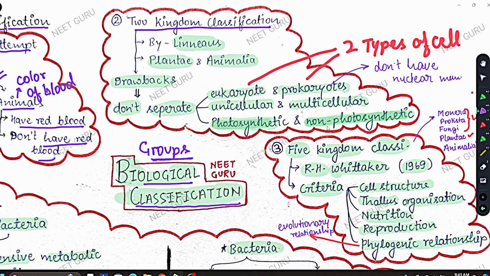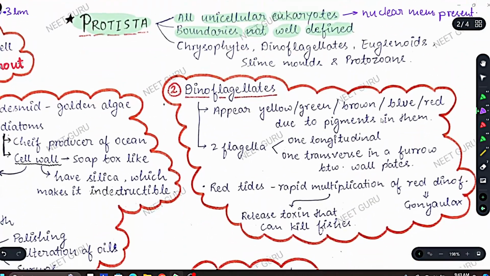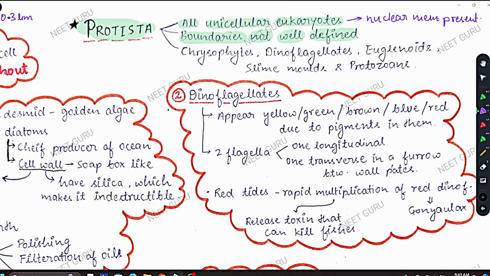Protista have photosynthetic as well as non-photosynthetic. So all types of organisms you can see in Protista. The only thing that Protista defines is unicellular and eukaryotic organisms. Other than this, the organism can be multicellular or unicellular, photosynthetic or not photosynthetic. That is why we say that boundaries of this kingdom are not well defined. We cannot confine this kingdom to a certain criteria.